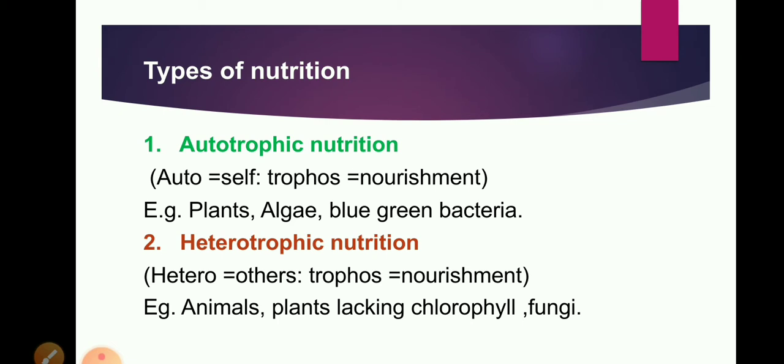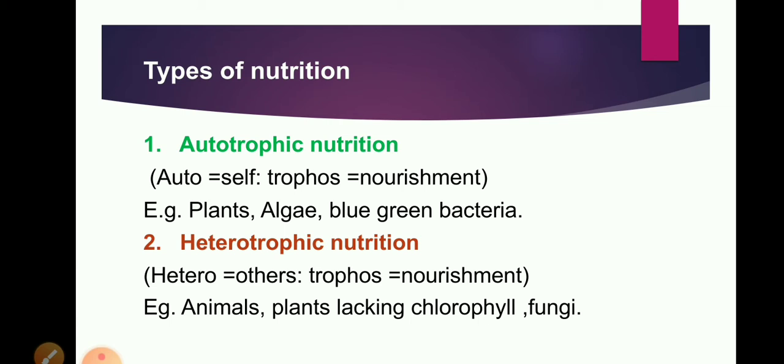See, the requirement of energy and material is common in all living organisms, but on the basis of mode of nutrition, there are two types of nutrition: autotrophic nutrition and heterotrophic nutrition. Auto means self, trops means nourishment. It is the mode of nutrition in which organisms obtain their nourishment by their own. And heterotrophic nutrition means, hetero means other, trops means nourishment. So the mode of nutrition in which organisms obtain their nourishment from other organisms is called heterotrophic nutrition.